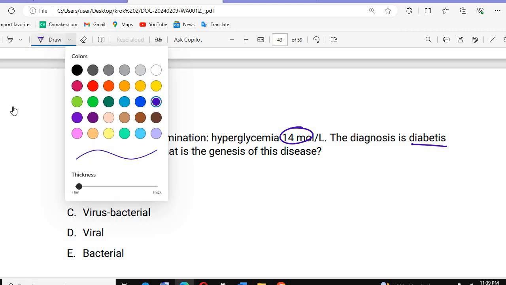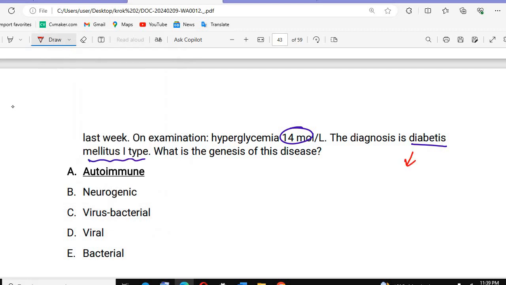So what is diabetes mellitus? We know that it is an autoimmune condition. Antibodies will be formed against the beta cells of the pancreas.